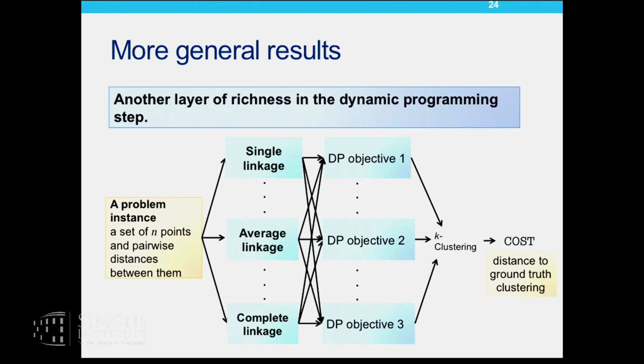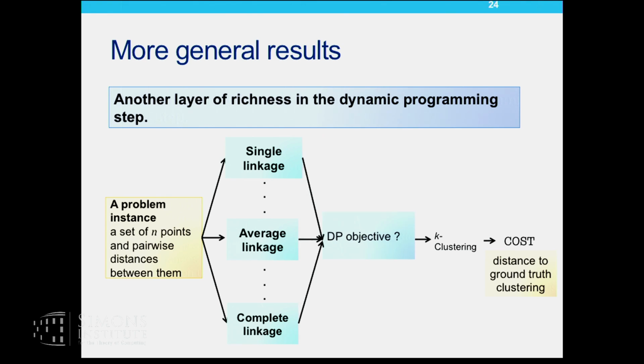Okay, so because we are still within the family of linkage algorithms, yeah, that's true. And there are results that show that there is a limit to how well linkage algorithms can approximate the optimum of k-means or some other objective. True. So what I am doing here is competing with what is the best in that class. And so even given that class, how do I know which is the best to use? Let's say I'm limited by that class. But yeah, I can see that there are limitations to the class that I've just chosen.